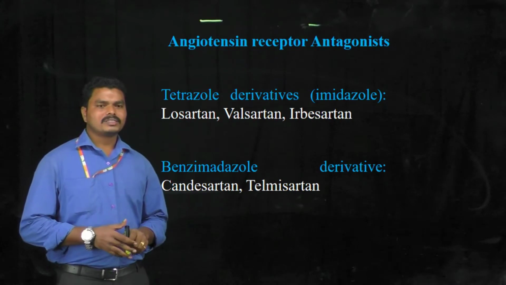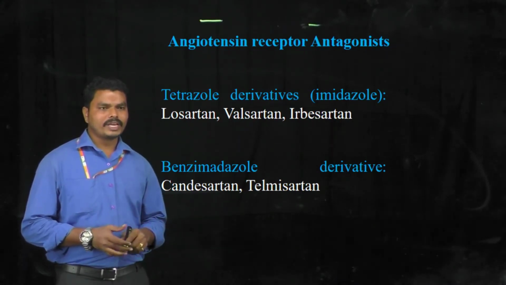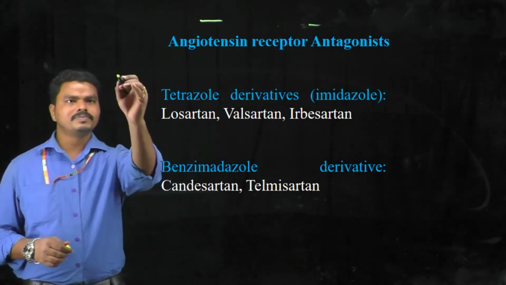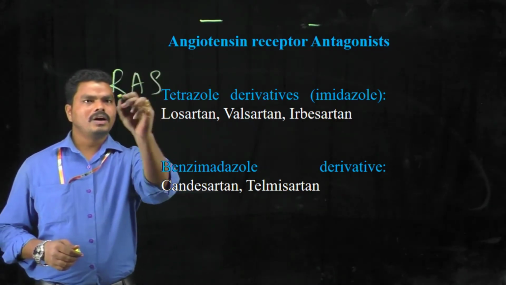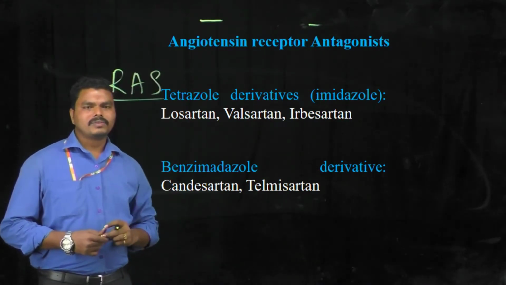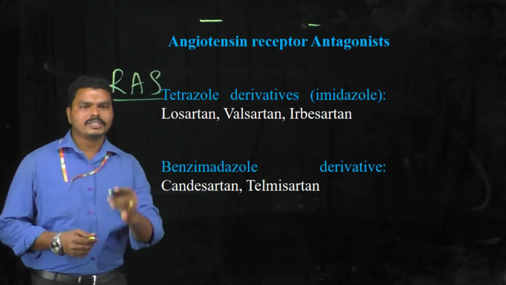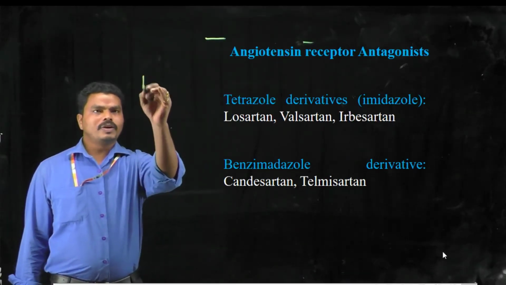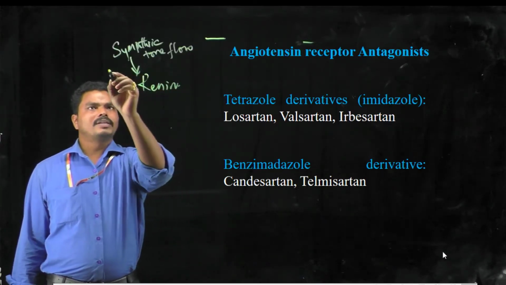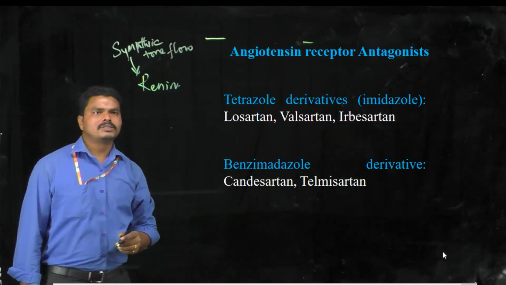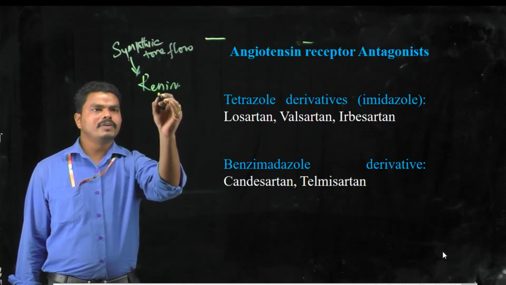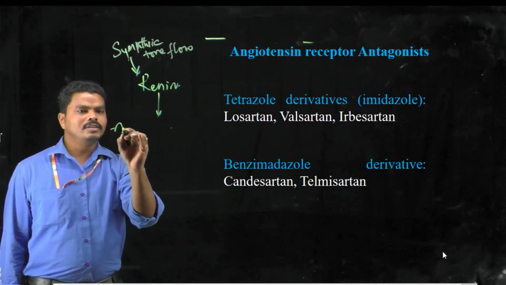As we know, there are some pathways which lead to the production of hypertension. In the previous class, we discussed the renin angiotensin system, also called the renin angiotensin aldosterone system. In that, we discussed how hypertension is produced. Renin is produced from the kidney cells due to the action of sympathetic neurotransmitters, and this released renin will convert the angiotensinogen